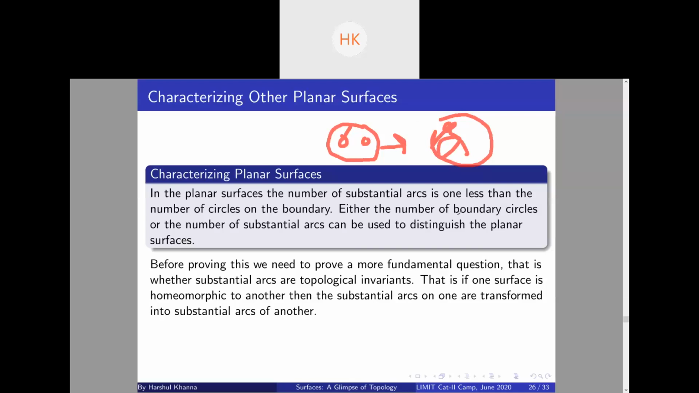So if we prove that substantial arcs are topological invariants, that substantial arcs are mapped to substantial arcs when we continuously deform it, we will prove that if one surface is homeomorphic to another, then the number of substantial arcs on both of them has to be the same. That is, the rank of both surfaces has to be the same, right? So we want to prove that substantial arcs are topological invariants.